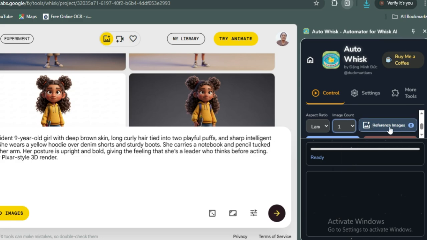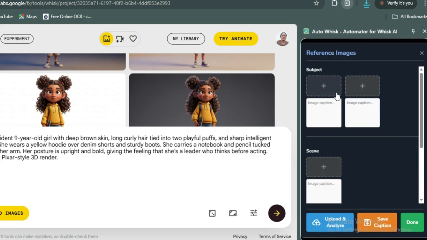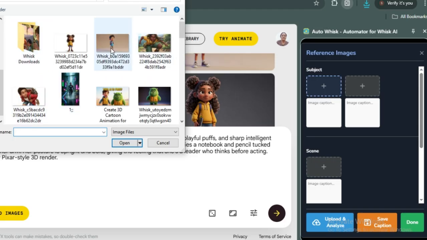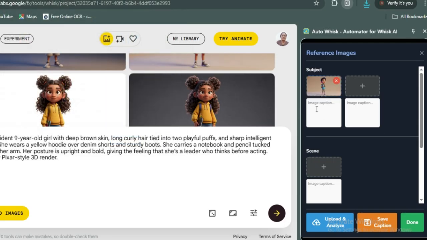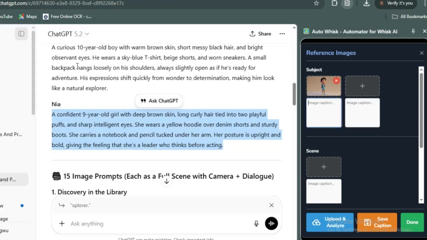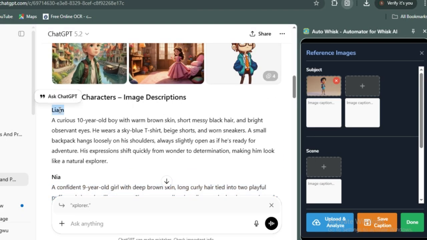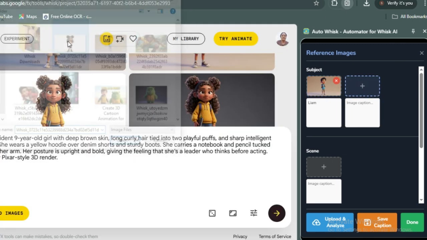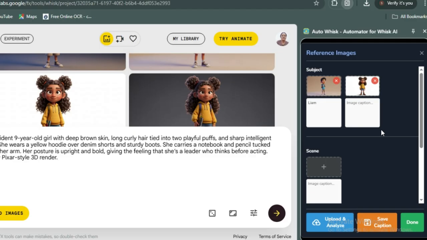Then here you have reference image. Click on this reference image. You can see the reference images here. Click on the subject, the plus sign there, so that you'll be able to pick the images of those characters that you selected before. So this is the boy. We pick the boy, and don't forget to give the name of the image. This is the boy's name. We pick the boy's name and drop it in here. We pick the girl's name as well and drop it in. Now we'll pick the girl. This is the girl. Now we have our images.